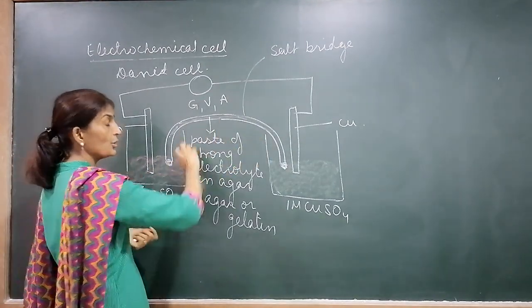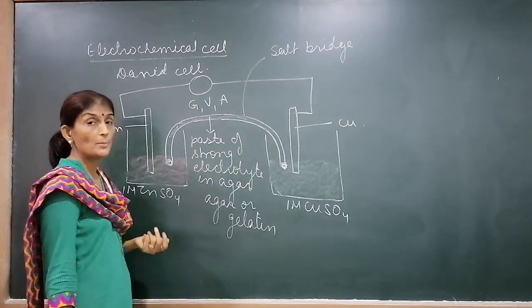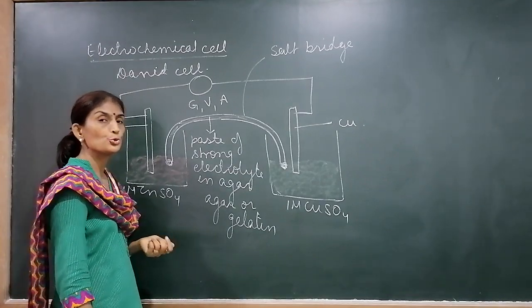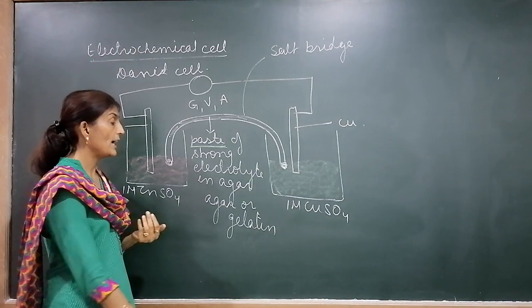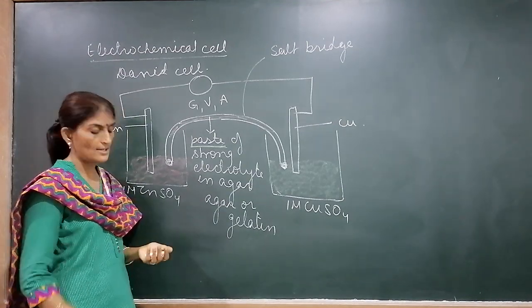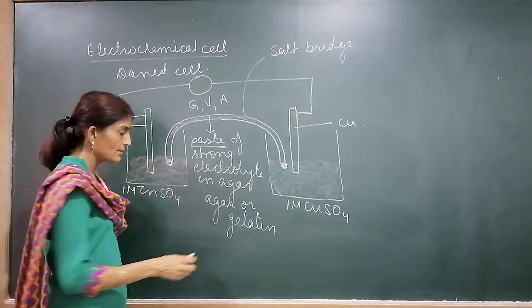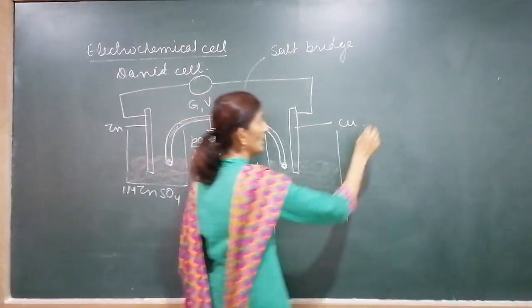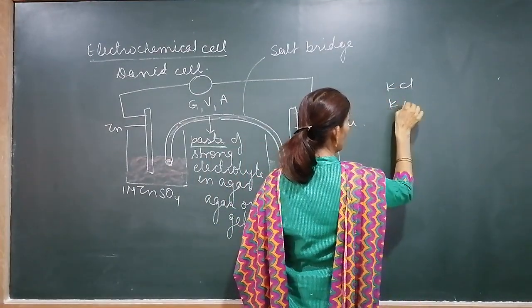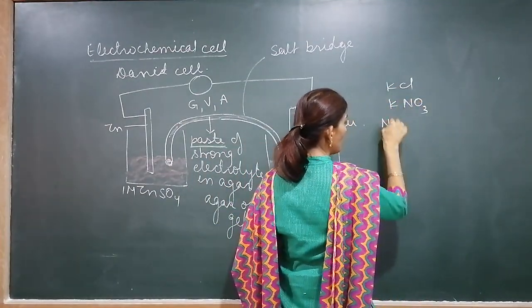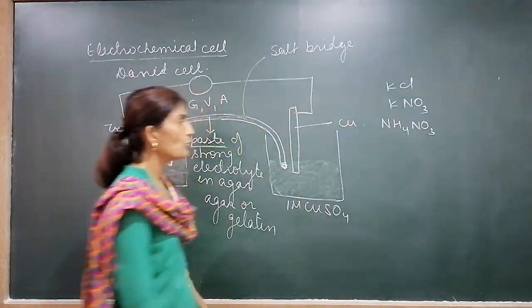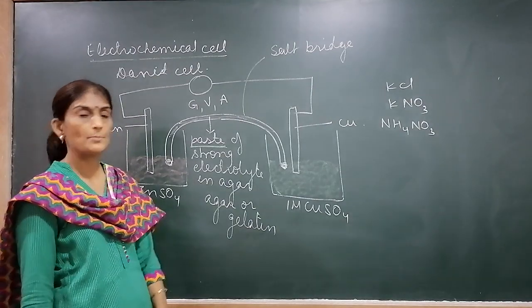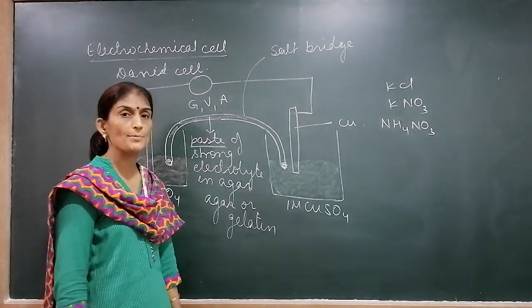The U-shaped tube is the salt bridge, in which we fill the paste of a strong electrolyte like KCl, KNO3 or ammonium nitrate, prepared in agar-agar or gelatin.